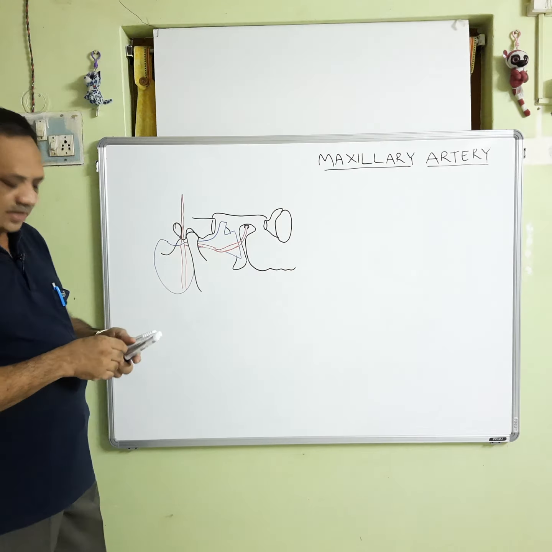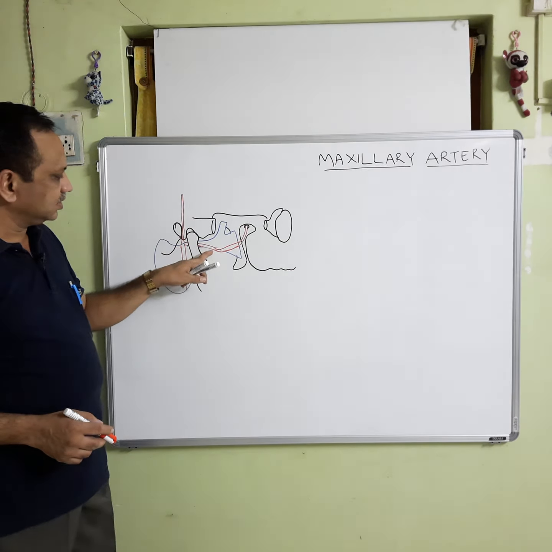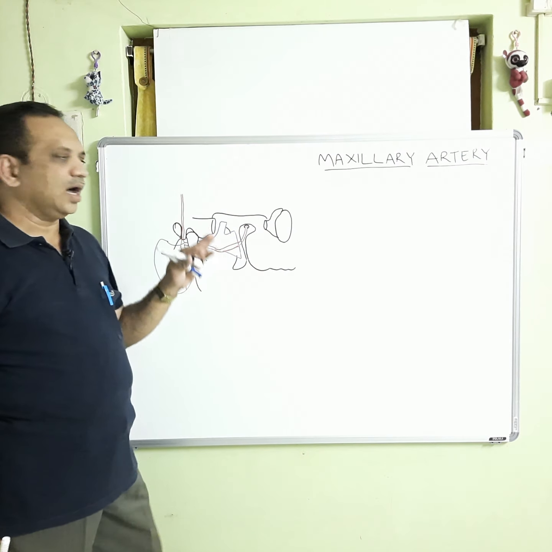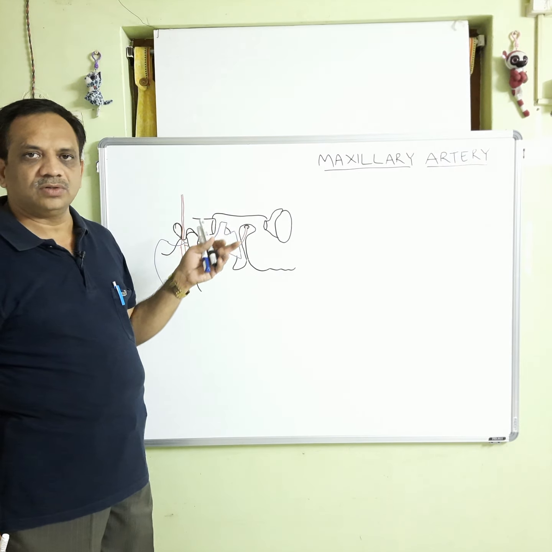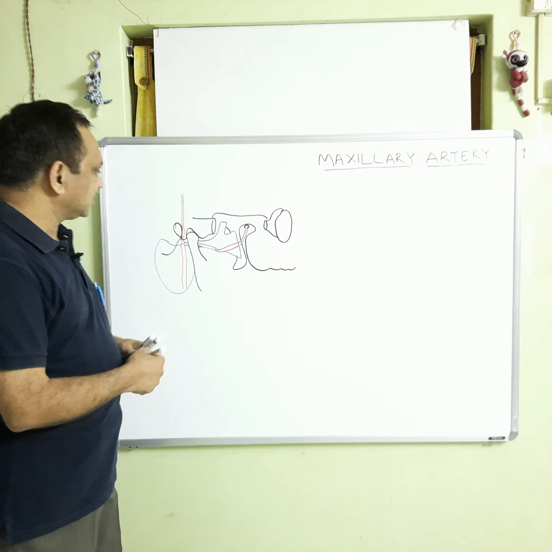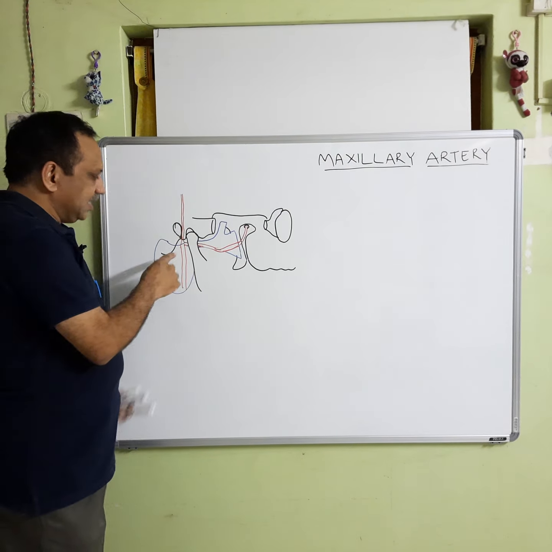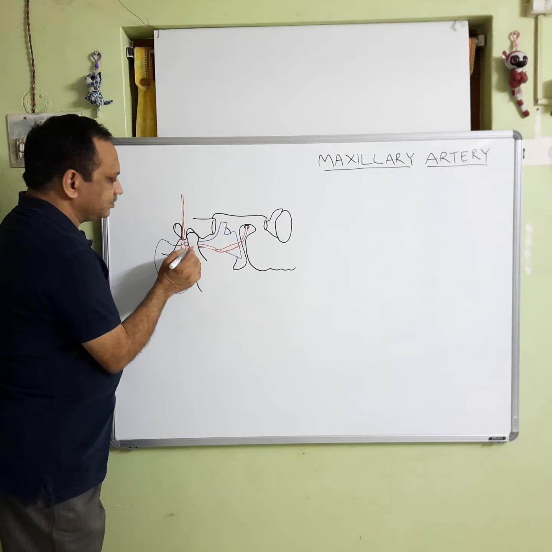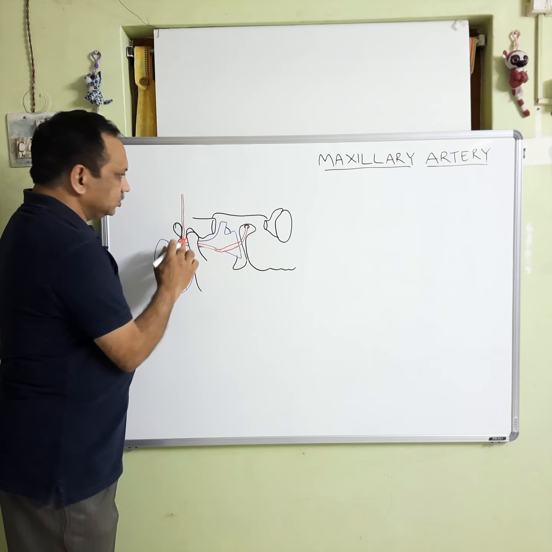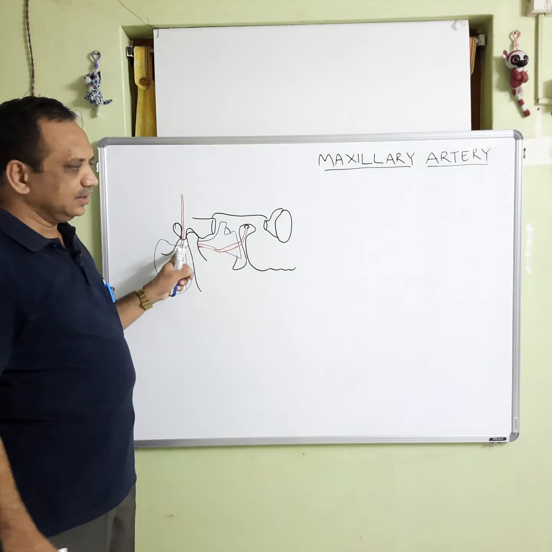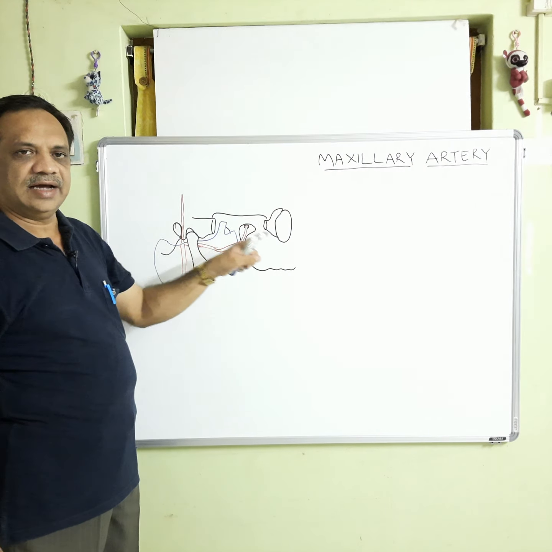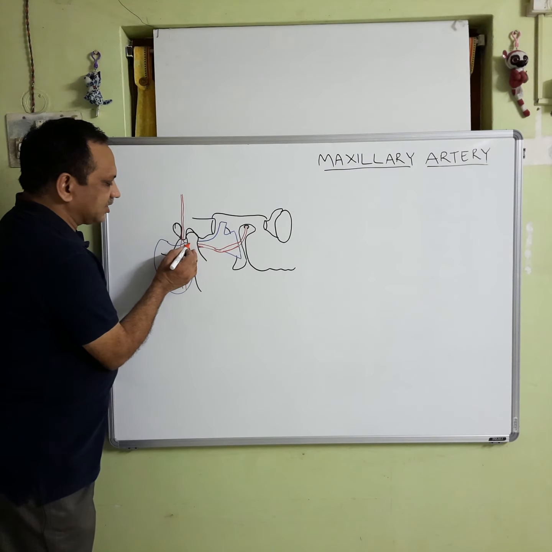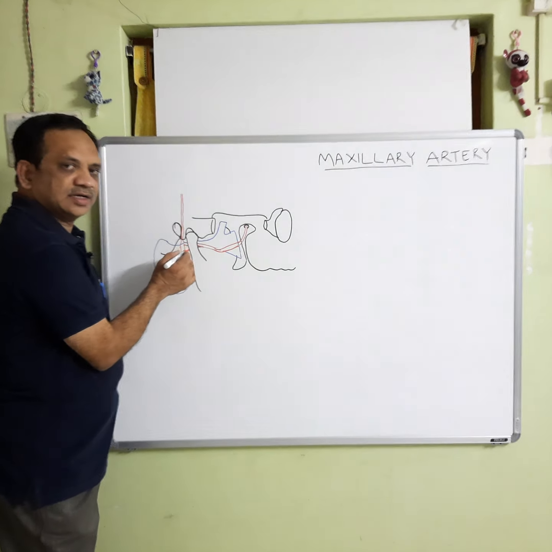The mandibular part gives 5 branches, all of which enter different parts of the bone through different foramina. The first artery is behind the mandible, it goes up. So, we will see the branches in the artery once again. Here the first branch is the deep auricular artery.